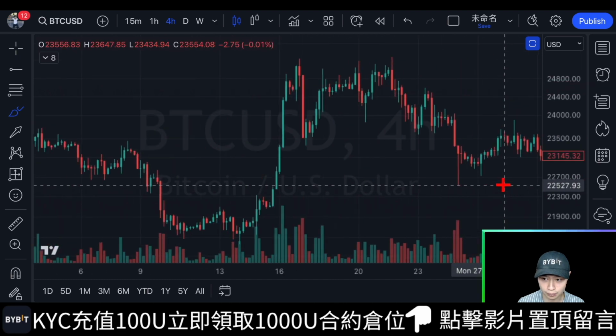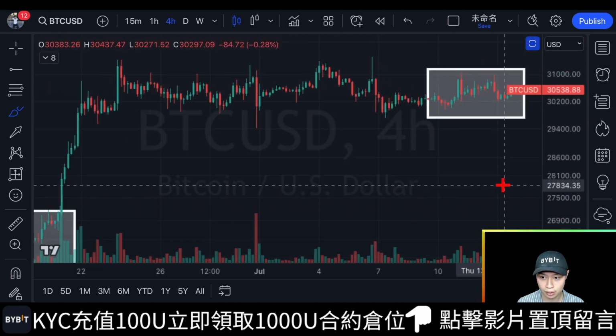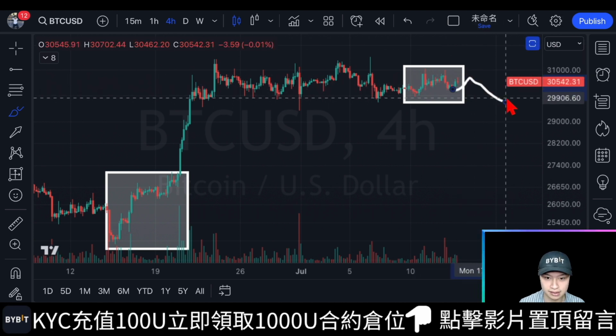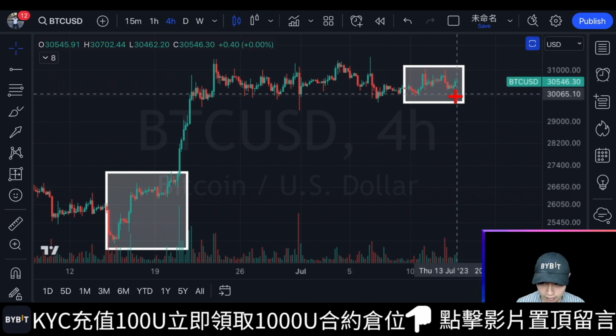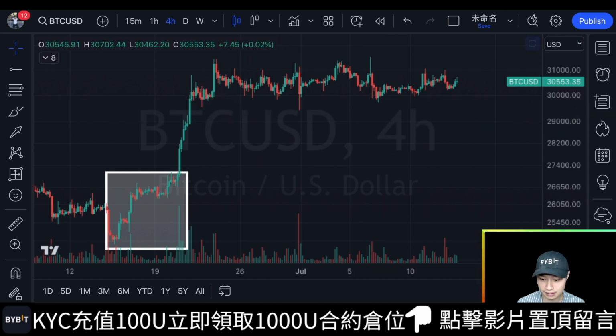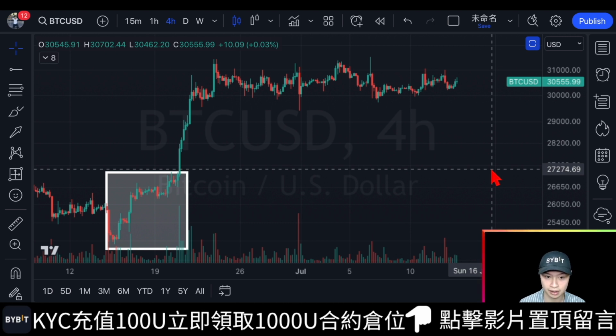Okay. Another point to consider is that we have been in a 20-day period of oscillation, slightly longer than that. Such a prolonged period of oscillation is not advantageous for the bullish side. In fact, if the bulls were strong, we would expect to see a short retracement after an upward movement, rather than an extended period of consolidation before the next upward move, when you wouldn't get an opportunity to enter the market. That's the strongest bullish trend, I would say. So, the fact that we have been in such a prolonged period of consolidation indicates that the resistance around $30,000 still exists. However, this doesn't affect the current retracement.